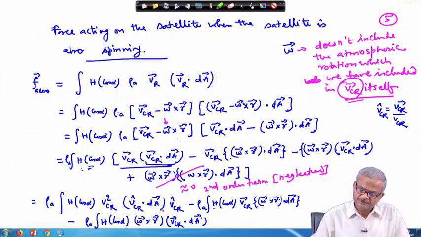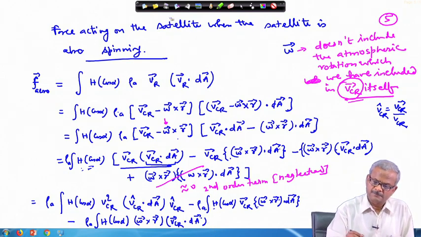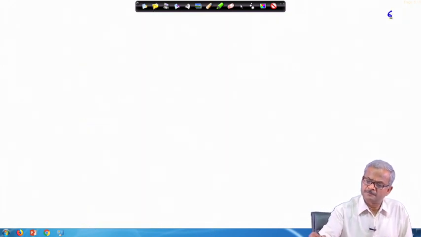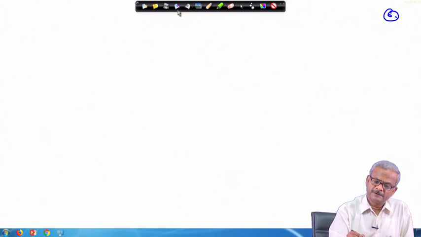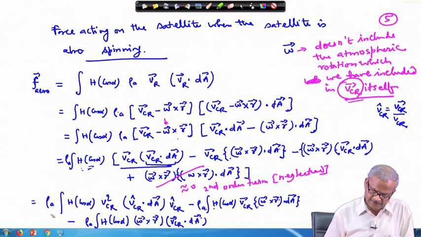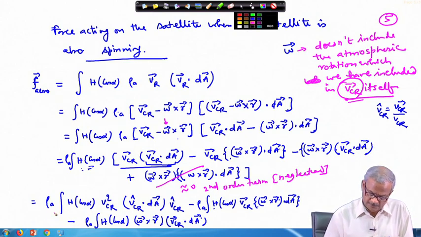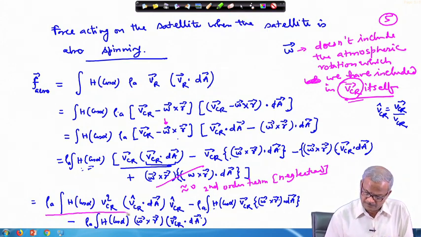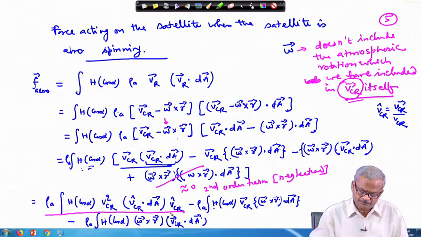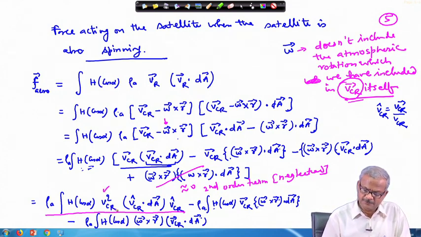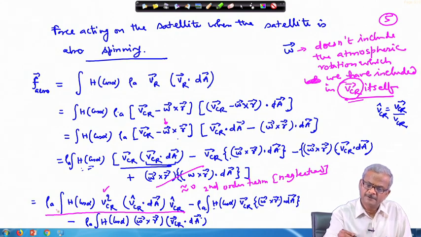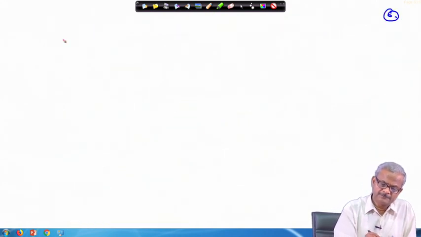So, these are the three integrals which we need to evaluate. So, now we evaluate the first integral. VCR square, this is a constant, so it can be taken outside, and the first term then we can write as.